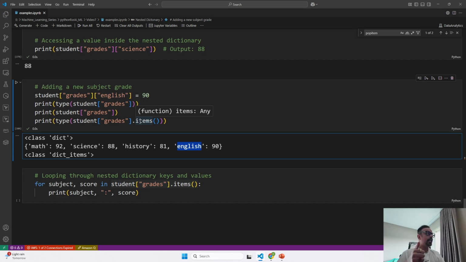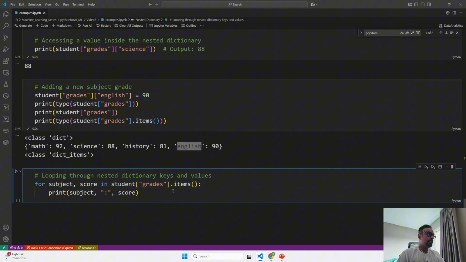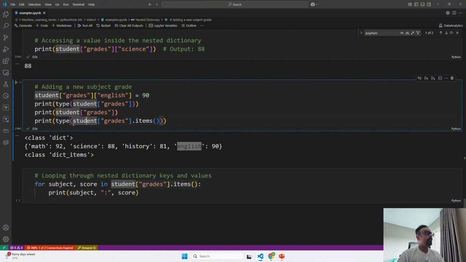Then we will go ahead and see how we can iterate through a dictionary within a dictionary. Sorry, previously I said list within a list, my bad. So we are going to iterate through a dictionary inside a dictionary. For that, I'm going to use a for loop. What this for loop is going to do is iterate through the dictionary items which have been returned by student_grades.items(). So over here I have printed student_grades.items(), and it is going to return all the dictionary items.